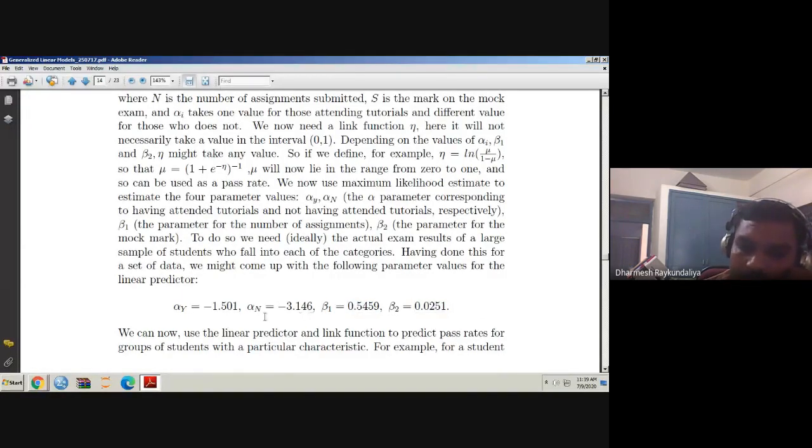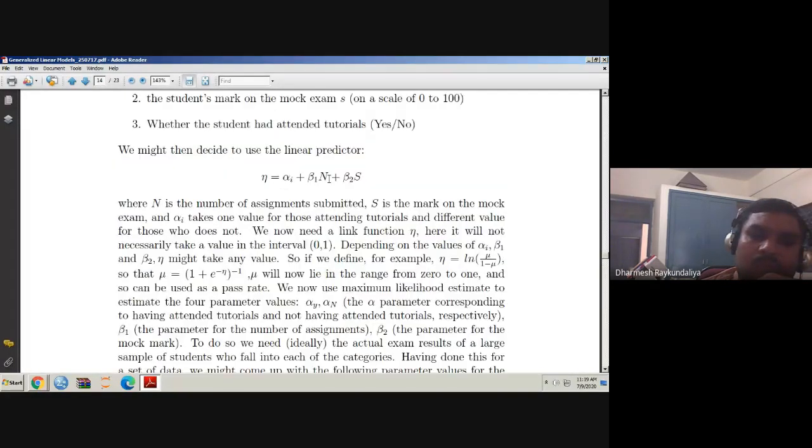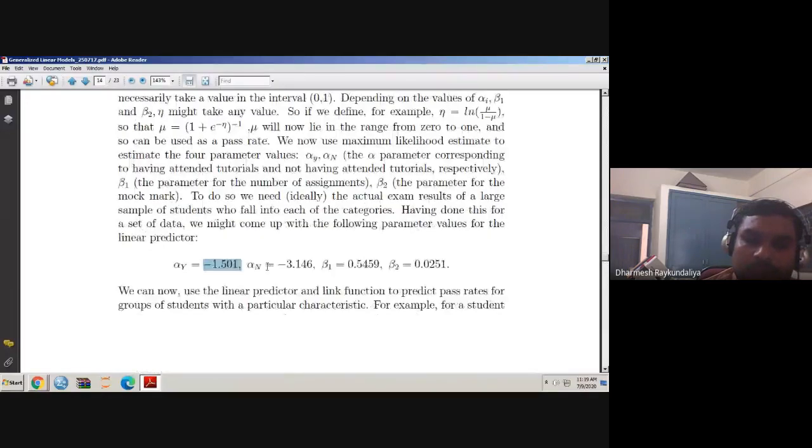Why? The student who has attended has a better chance because the coefficient is less negative, so eta becomes less small compared to the student who has not attended the tutorial.